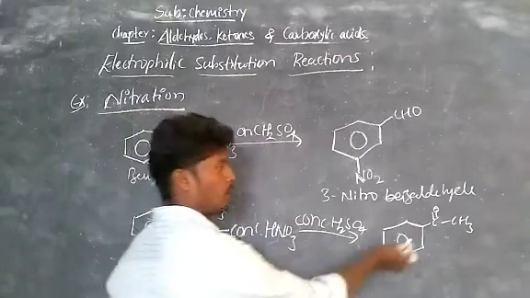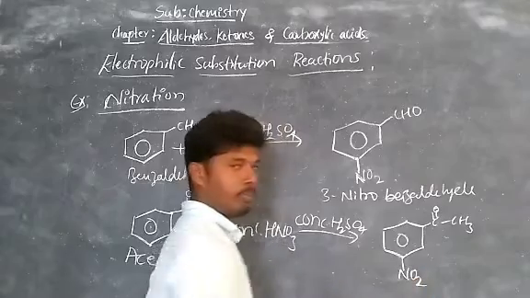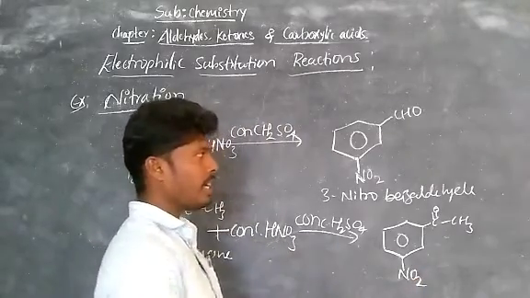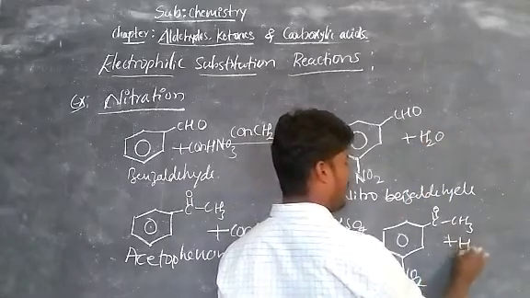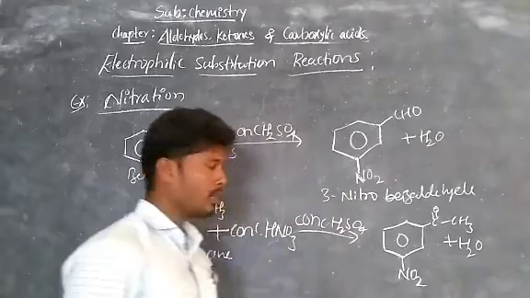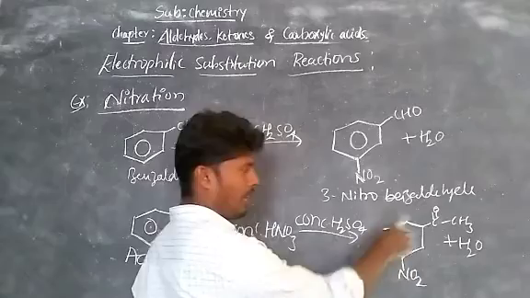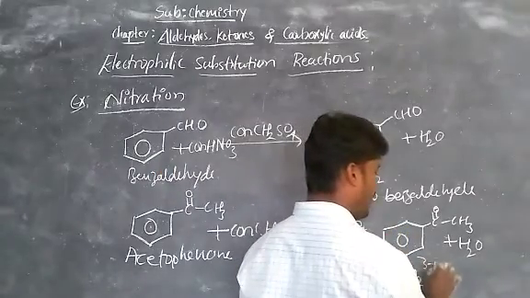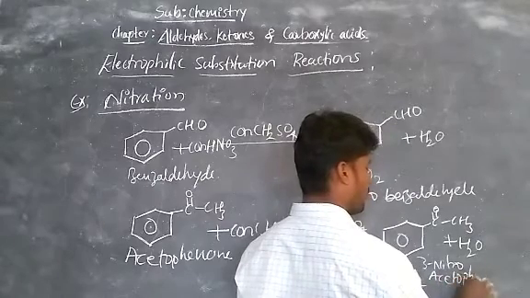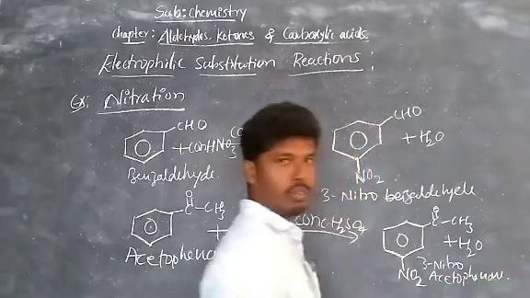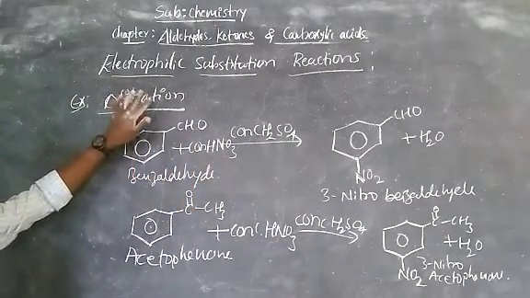The third position is 1, 2, 3. This is the third position, NO2. So elimination of water takes place. Here write H2O, but it is not necessary to write. Now what is the name? 1, 2, 3. 3-nitroacetophenone. Okay, so this is the nitration example for electrophilic substitution reaction.